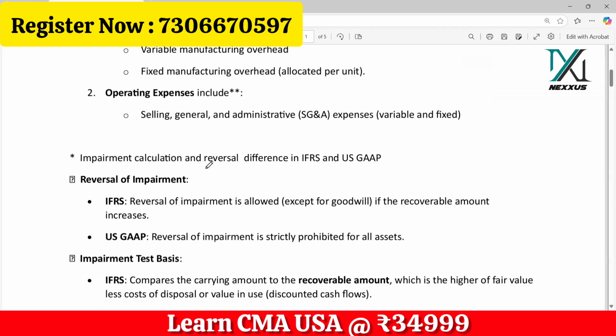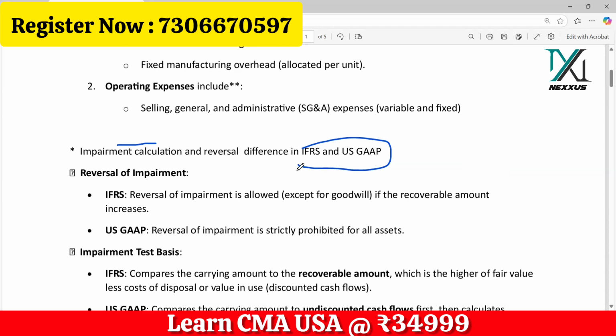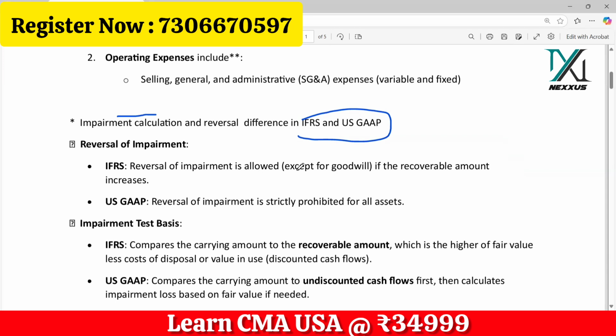Then another question that could be asked is the impairment calculation. That is from, I think, Section A, Part 1, Section A. And the reversal difference, impairment reversal difference in IFRS and US GAAP. So there are obviously more than a couple of differences in IFRS and US GAAP. So this kind of question will also be expected. So you have to know what is the main difference between IFRS and GAAP regarding the impairment calculation and reversal also. So this is a highly repeated question. So it's very important that you should go through these questions and these topics very carefully.